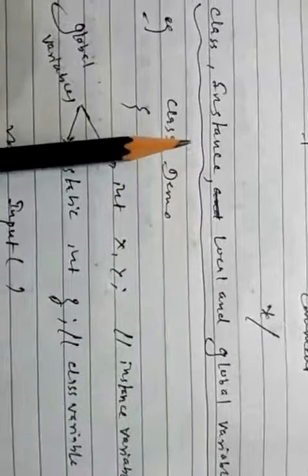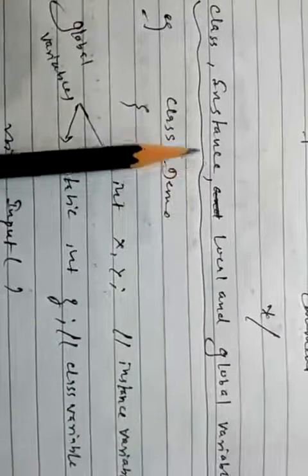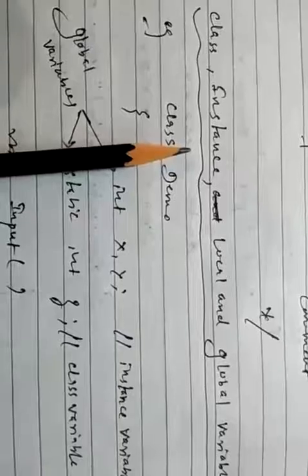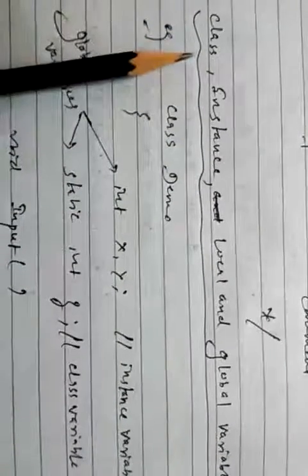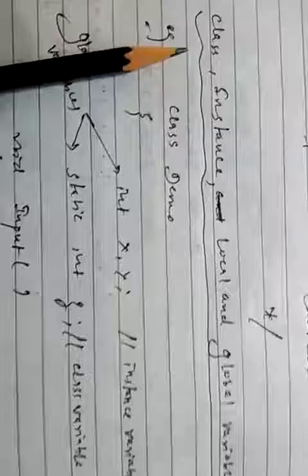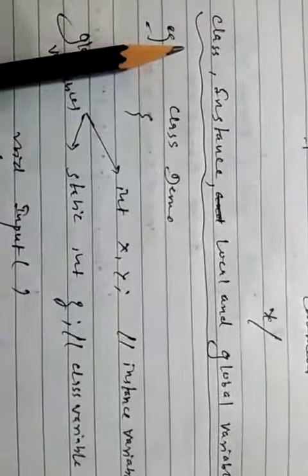Next is the instance variable, the non-static variable. A non-static variable of a class is called an instance variable, and a static variable of a class is called a class variable.